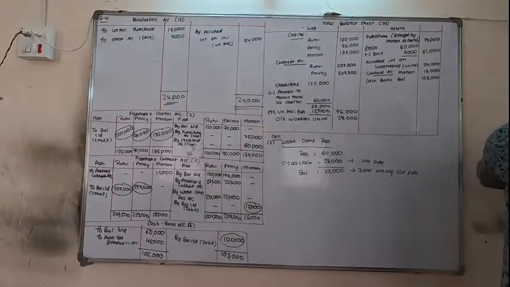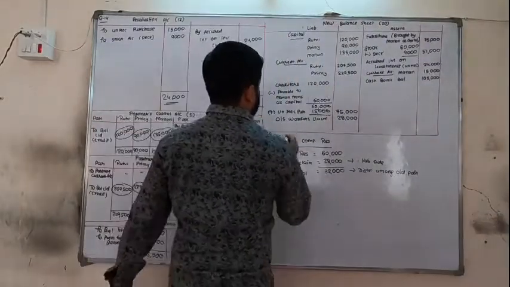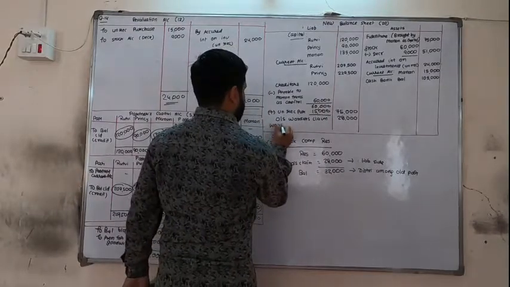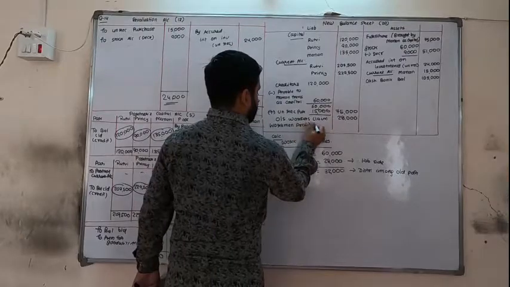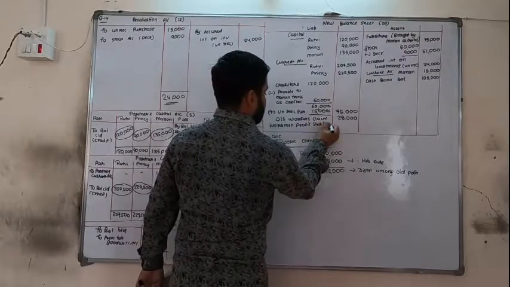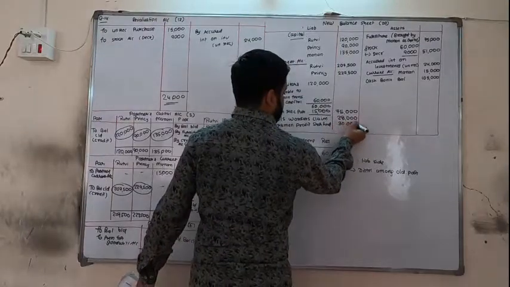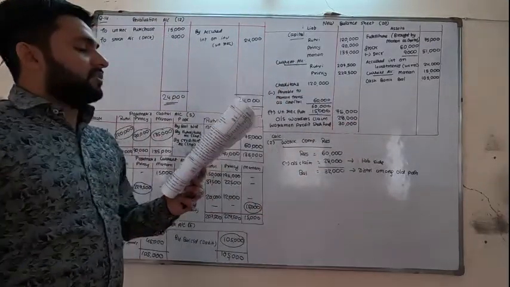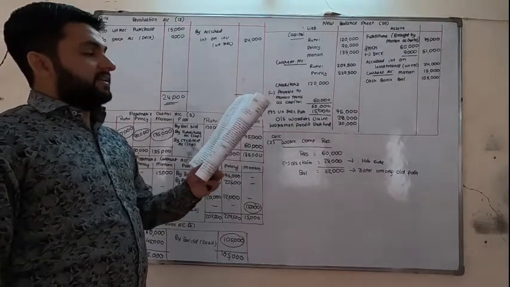Okay, now the remaining items. Workman profit sharing fund 30,000. Creditors, we have recorded. Workmen, we have distributed. Current and capital are recorded. Cash bank is recorded.